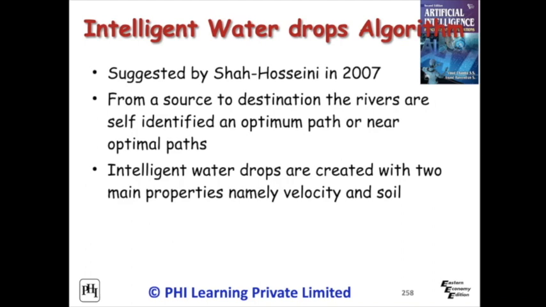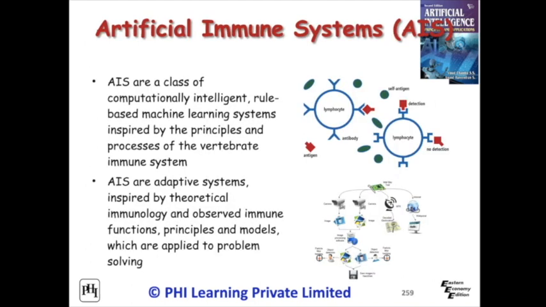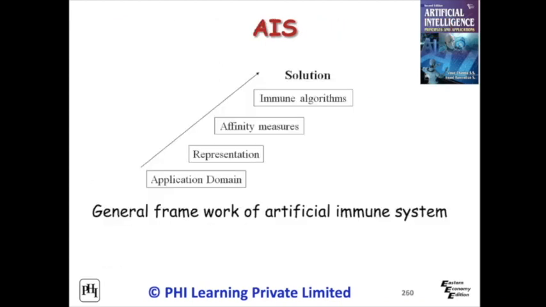Artificial immune systems are adaptive systems, inspired by theoretical immunology and observed immune functions, principles and models, which are applied to problem solving. General framework of artificial immune system is given in figure. The representation describes general shape of a molecule and its interaction, binding and complement threshold. The affinity measures are related to distance which can be measured by Euclidean, Hamming or Manhattan distance measures.